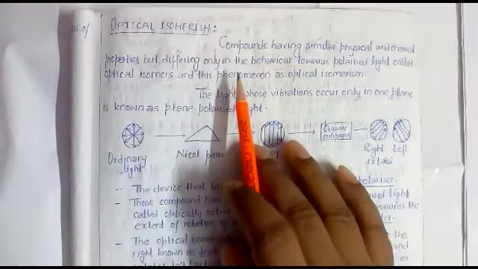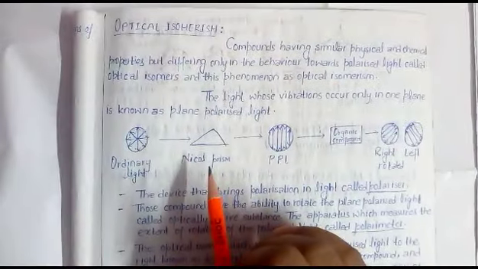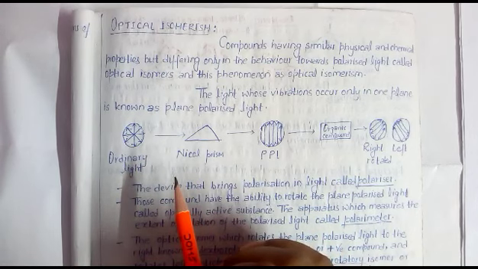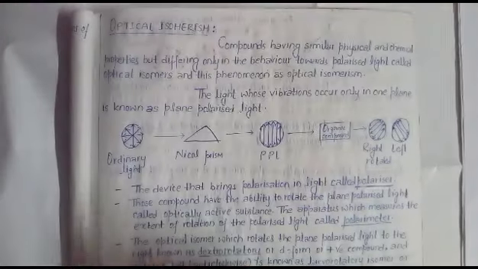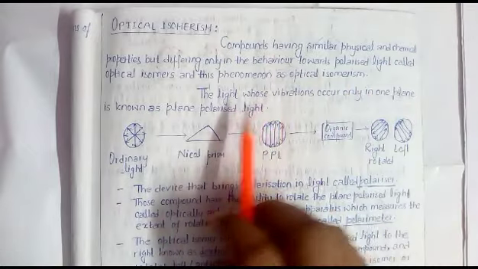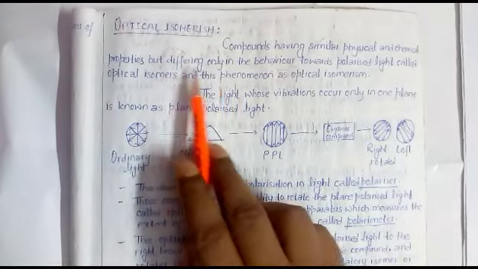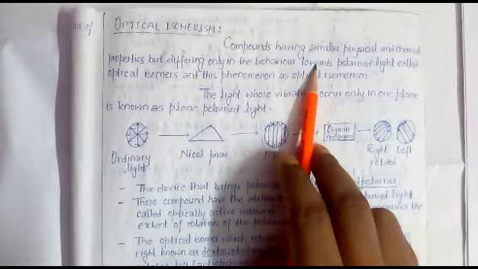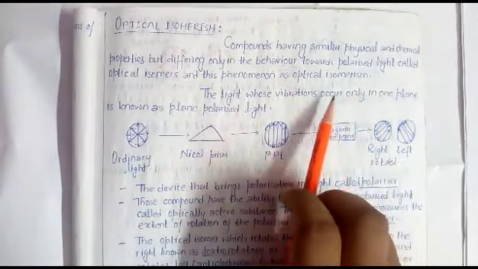Basic definition of optical isomerism is compounds having similar physical and chemical properties. Isomers already have the same molecular formula, but in the case of optical isomerism, molecular formula, physical properties and chemical properties will all be the same. Then what will differ? Only the behavior towards polarized light. What is the meaning of polarized light?